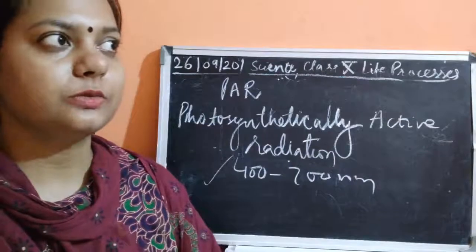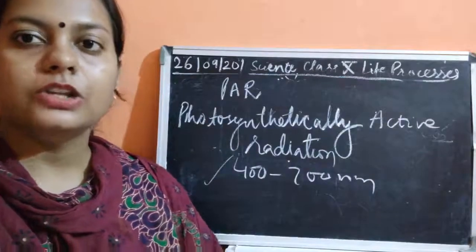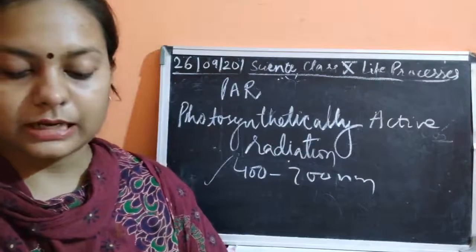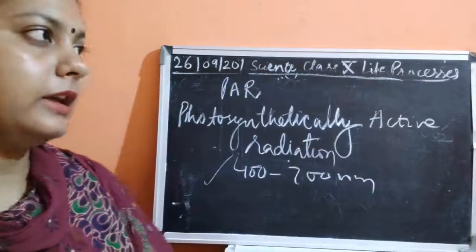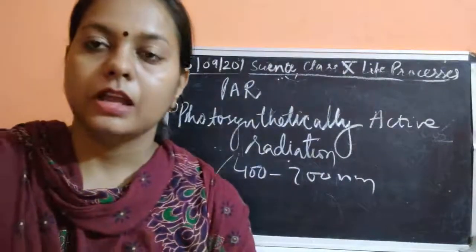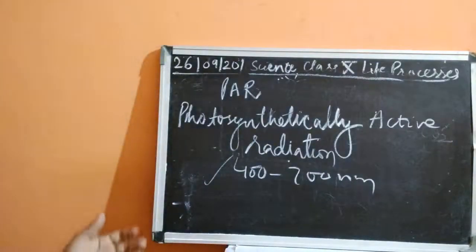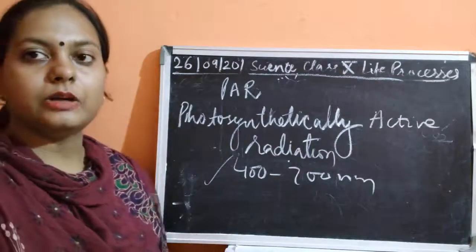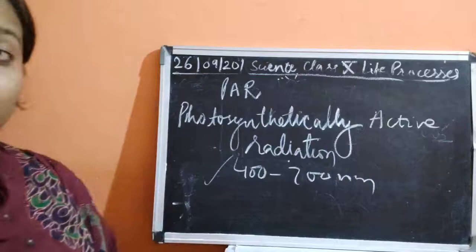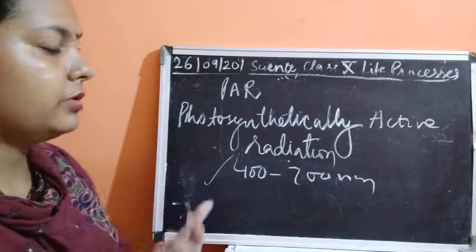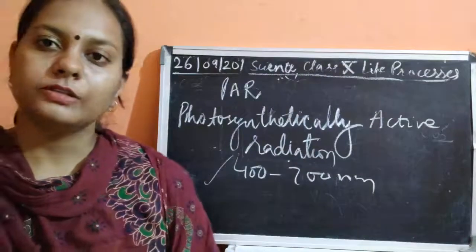All these are actually vocabulary of the higher classes, children. I think you would not be able to understand, so there is no need to understand that much. Just take an idea of the conditions which are necessary for photosynthesis. I have told you that water is necessary, sunlight is necessary, carbon dioxide is necessary, and oxygen is evolved during photosynthesis.